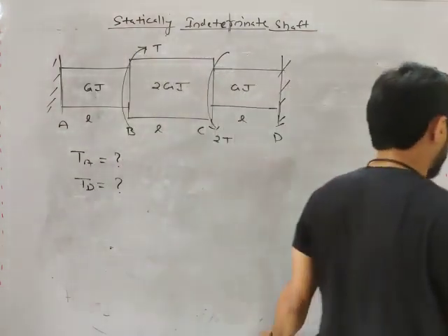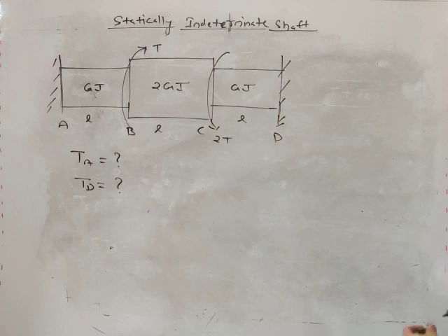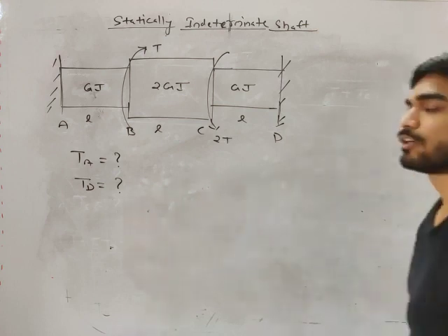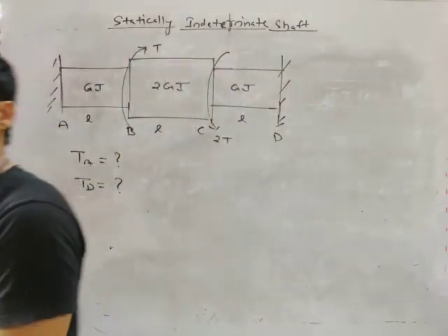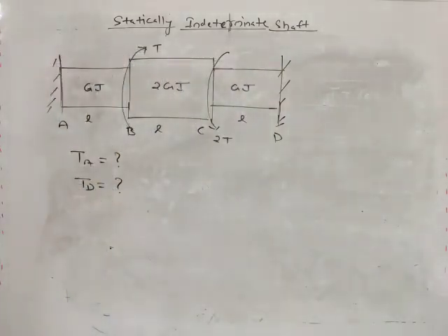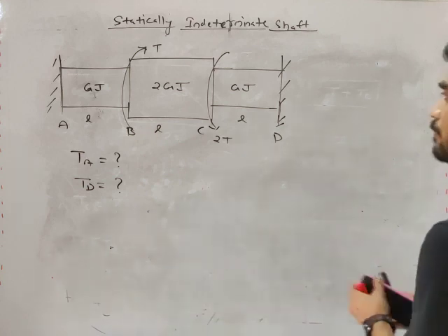First, what you have to do? First, you have to assume some direction of TA and TD, then write down the equilibrium equation and then write down the compatibility equation. So let's remove the support and assume some direction for TA and TD.